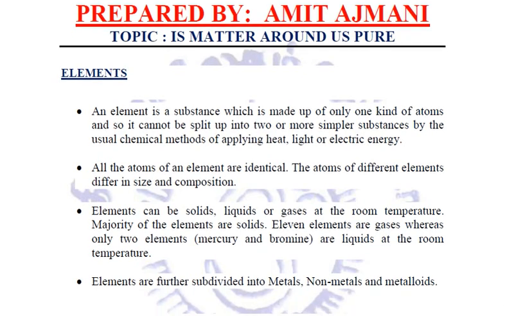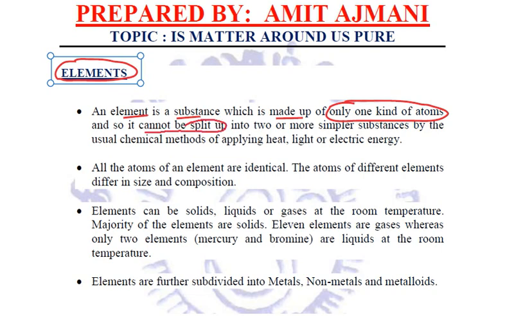Now we need to study all these in detail one by one. First of all, starting with the pure substances, elements. An element is a substance which is made up of only one kind of atoms, and that is why it cannot be split up into two or more simpler substances by the usual chemical methods of applying heat or light or electrical energy.